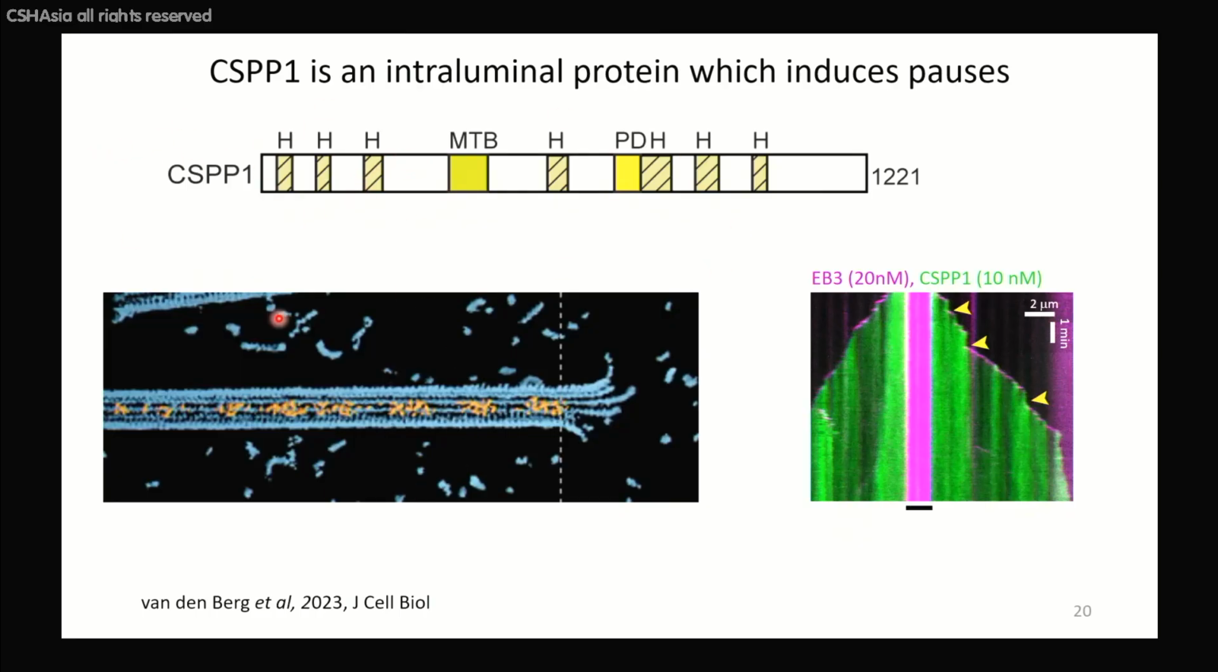We have characterized it a couple of years back. It only has helical domains and unstructured regions, and interestingly, it has a very short specific helical domain which targets it to the lumen of the microtubule. When you add just CSPP to microtubules, it induces pauses and prevents catastrophe, so these microtubules keep growing, but this growth is interrupted by pauses.